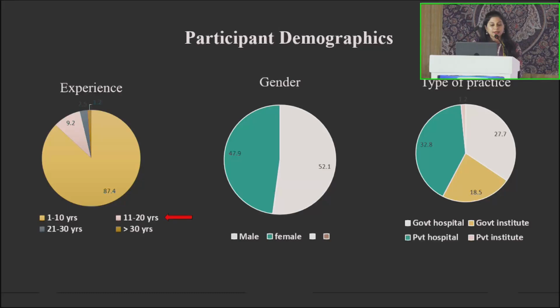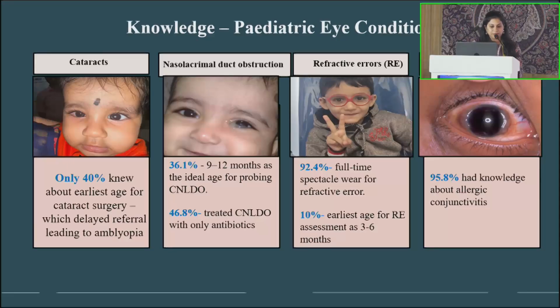Most commonly, the pediatricians had about 11 to 20 years of experience. Males were the predominant gender, and they were practicing in private hospitals. Though they had very good knowledge about pediatric eye care conditions, lacunae still persisted. Only 40% knew when to refer a cataract to the pediatric ophthalmologist, and there was a lacuna about the earliest age of cataract surgery. 50% of pediatricians were treating CNLDO by themselves, only with antibiotics or a wrong way of massage.